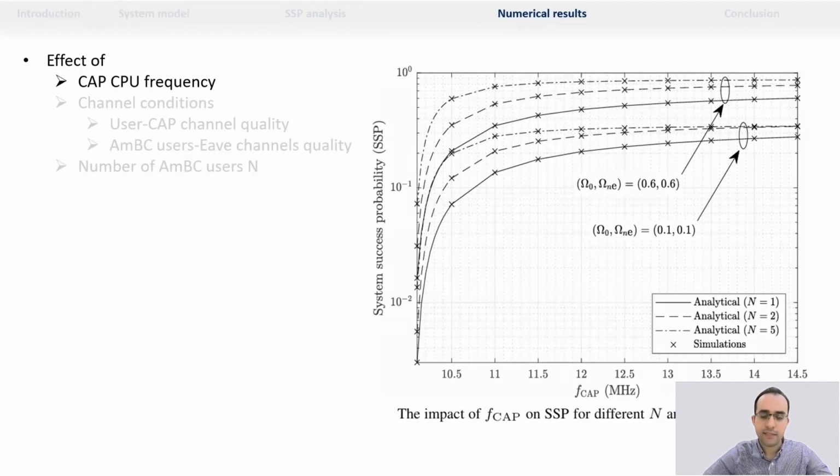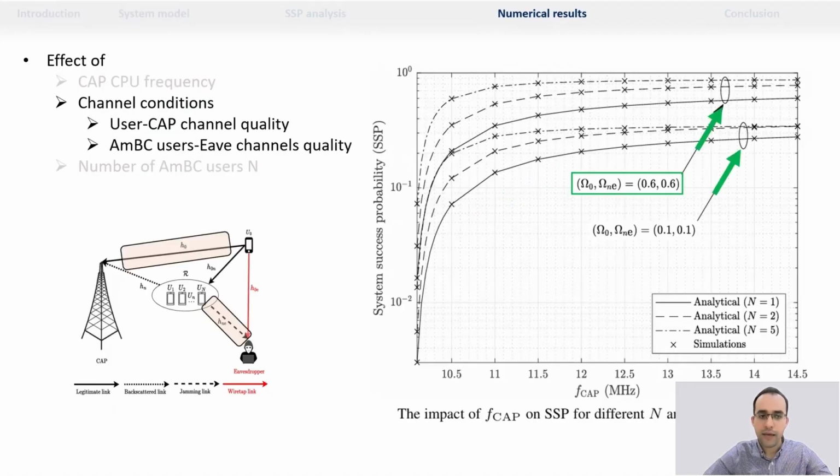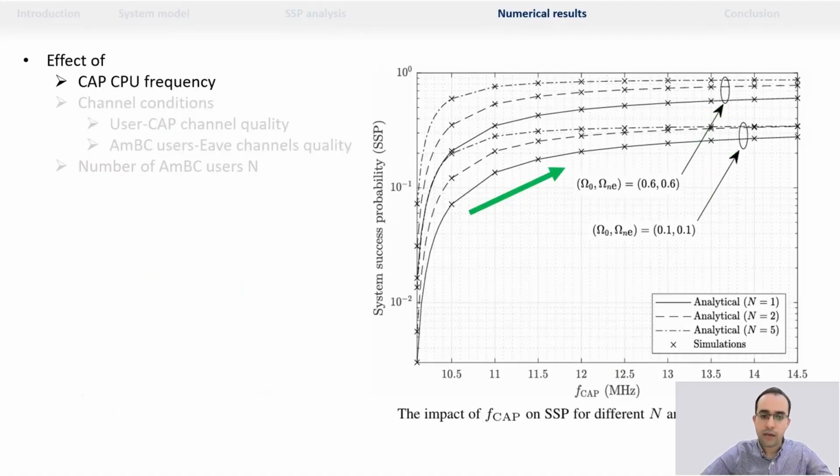We can find that increasing the computational access point CPU frequency increases the system success probability because the tasks of the legitimate user are more likely to be executed at the computational access point within the time delay constraint. However, at higher values of CPU frequency, no significant enhancement occurs due to the energy budget.